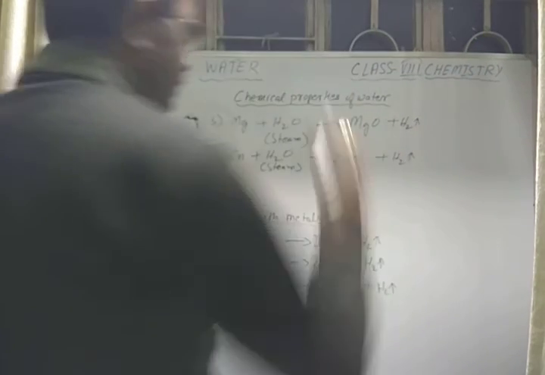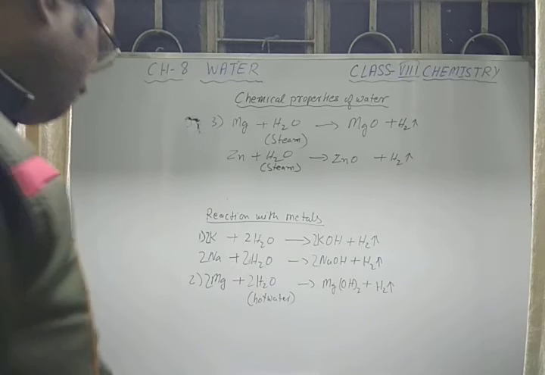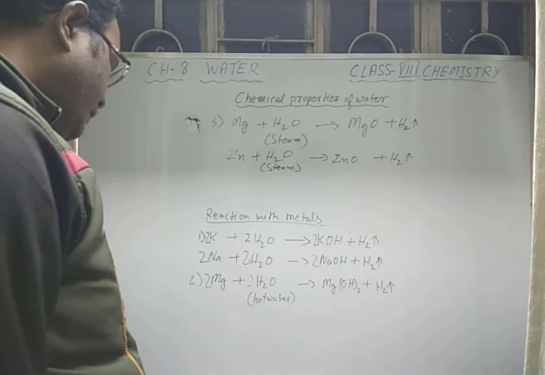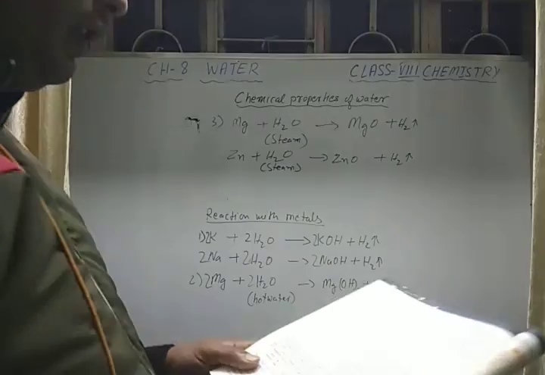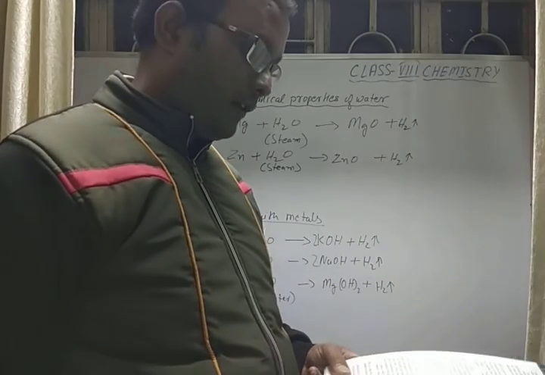So one thing is common here: when steam is passed, metallic oxide is formed with release of hydrogen gas, but when hot water is passed, it gives metallic hydroxide. Okay. Just like magnesium, aluminum also reacts with steam to give aluminum oxide and hydrogen gas.